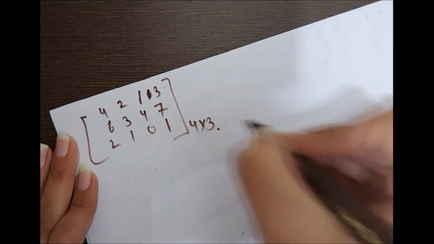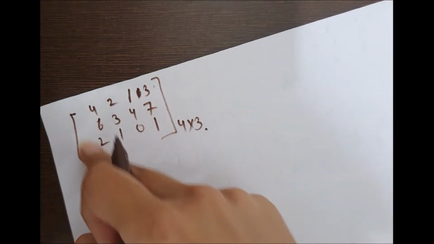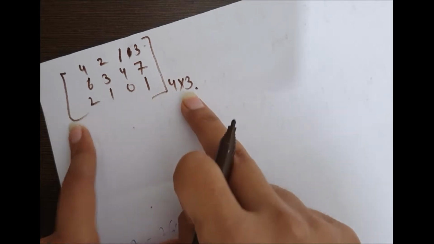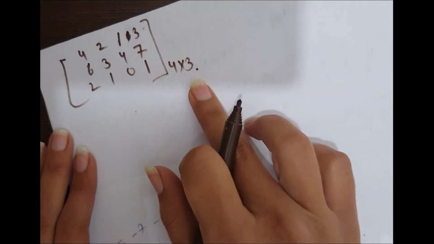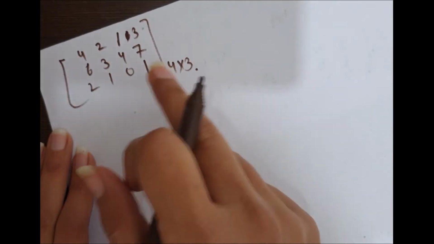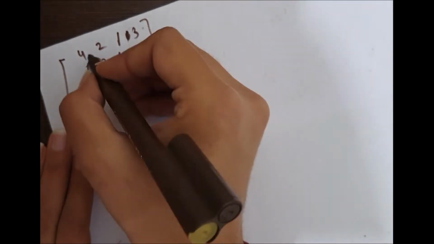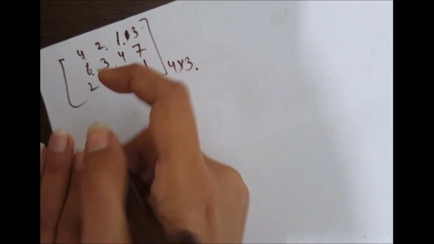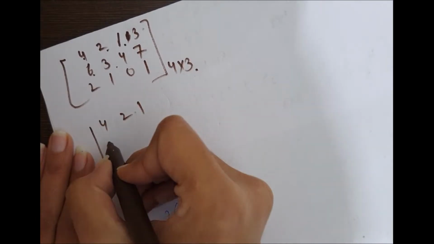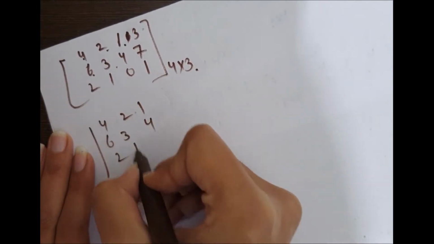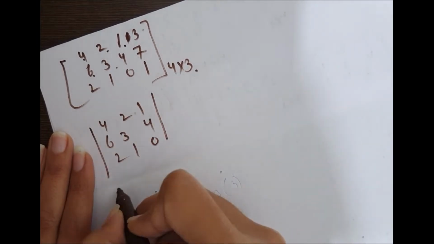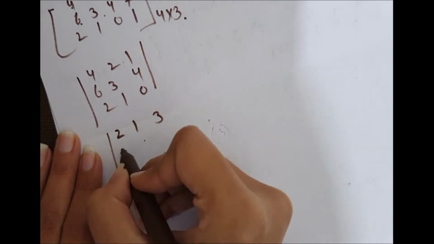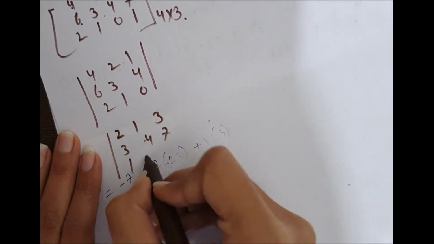This is a 4 by 3 matrix, so we can't take the determinant of this matrix. First we need to convert it into 3 by 3 matrices. How many 3 by 3 matrices of it can be possible? 4. Let's see. First can be 4, 3, 1. See this one, let's convert it. Second, this one: 2, 1, 3, 3, 4, 7, 1, 0, 1.